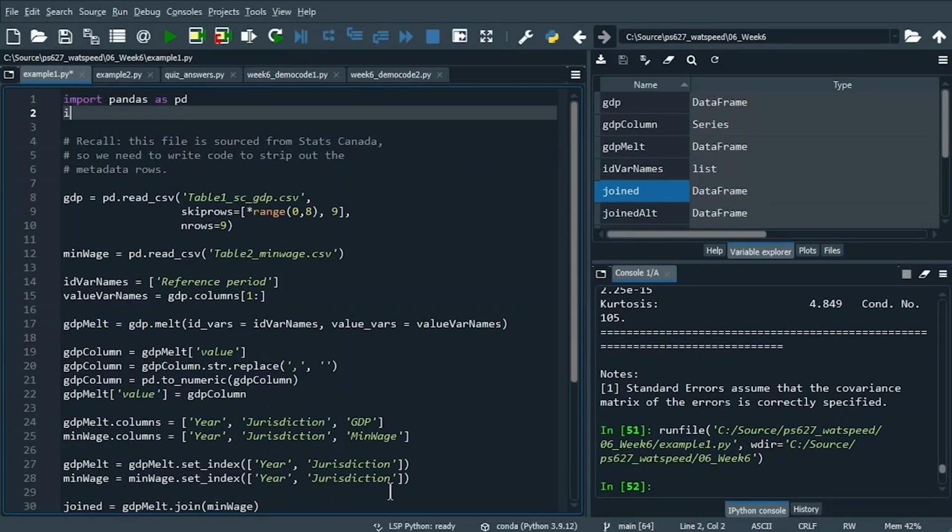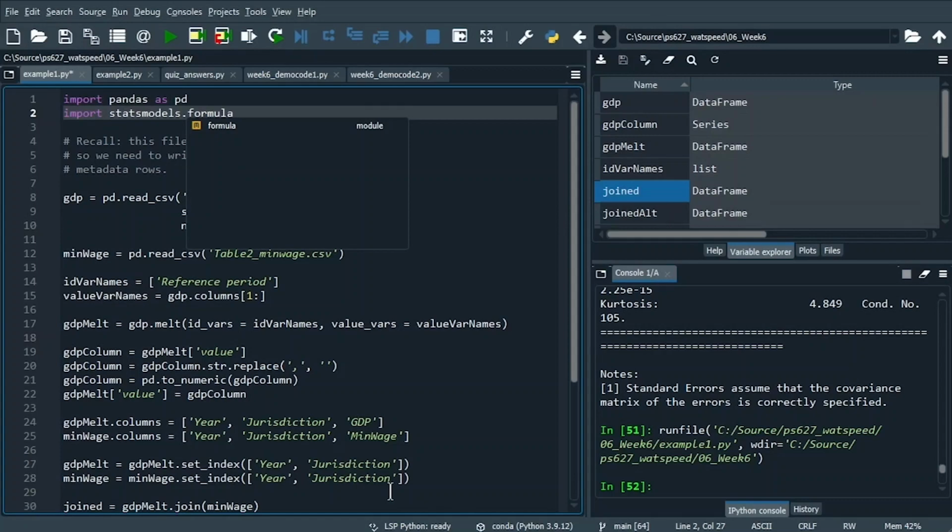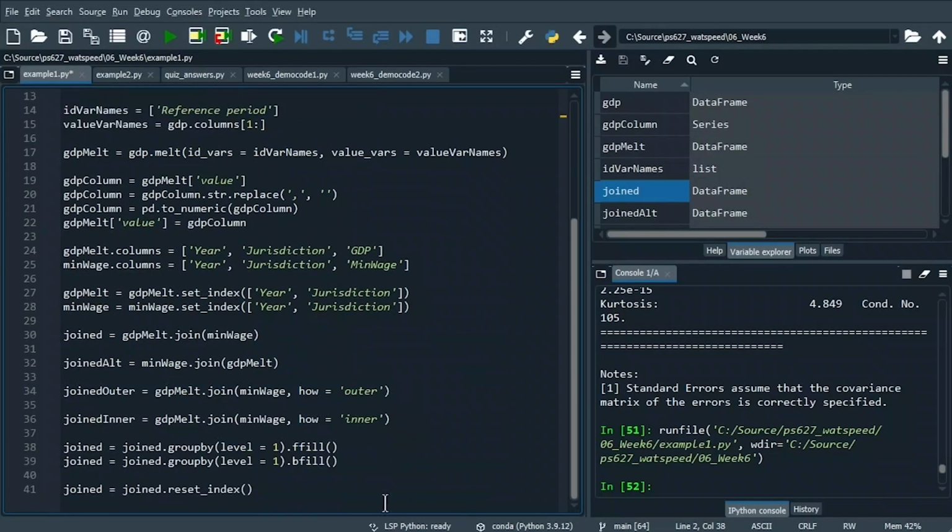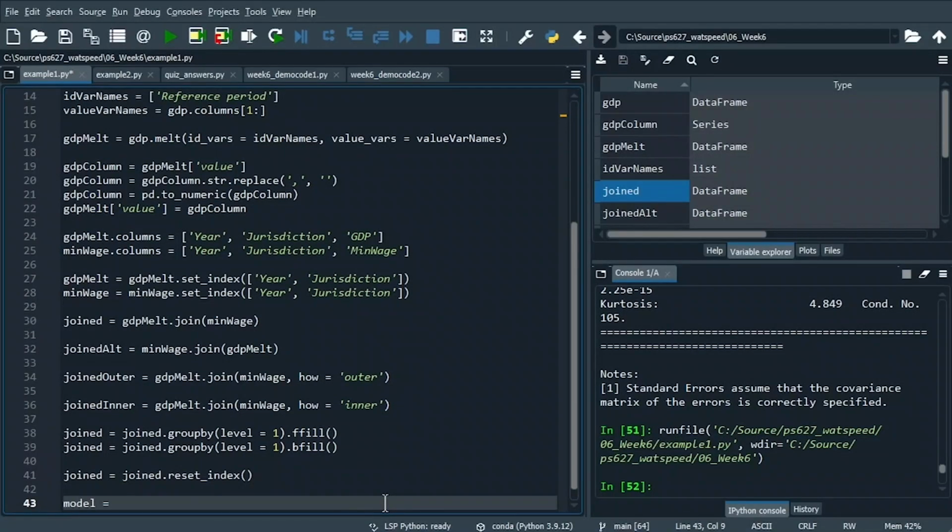Let's come back up to the top and import statsmodels.formula.api as smf. We'll come to the bottom and build our model. Model equals smf.ols. We're trying to predict GDP from minimum wage, and our data is our joined data frame.